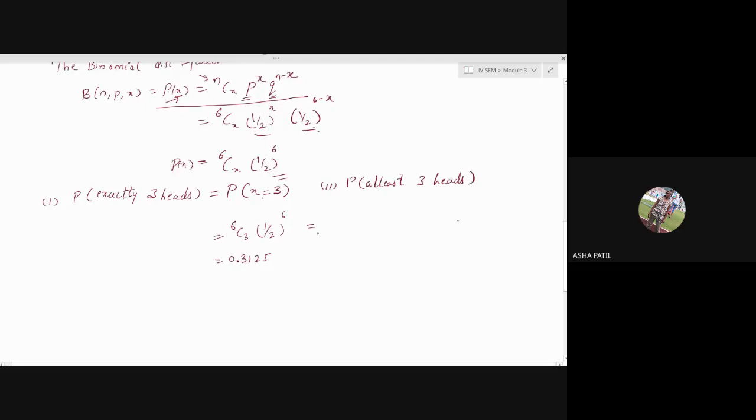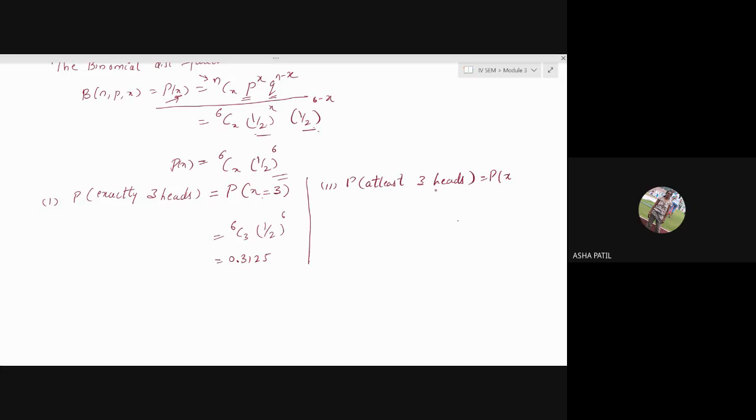How will you write it? At least 3 heads means here probability that X, what will you write? At least 3. Minimum you have to get 3 heads. Understand that meaning, you should get at least 3 heads.